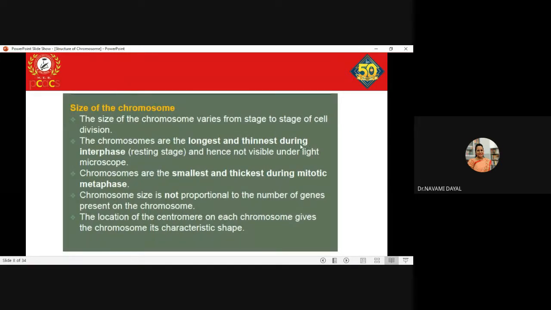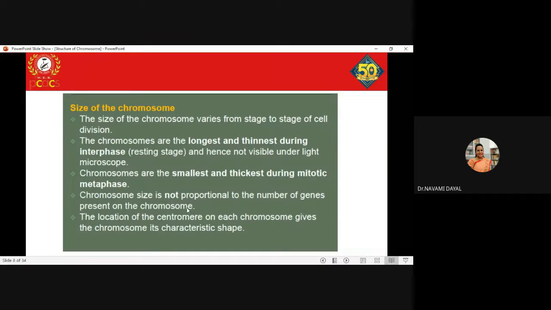Clear? The chromosomes are the longest and the thinnest during their interphase stage, or the resting stage, and hence they are not visible under the light microscope. So if you want to visualize the chromosomes, it is better to observe them when they are in the metaphase stage. The chromosomes are the smallest and the thickest during the mitotic metaphase, and therefore this phase is selected for better visualization. The chromosome size is never proportional to the number of genes present on the chromosome.